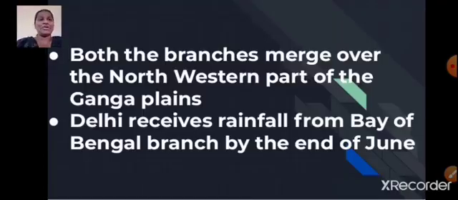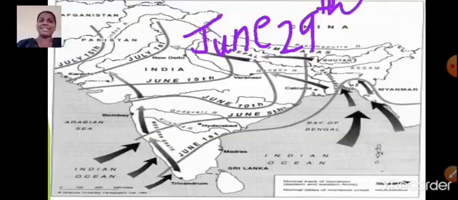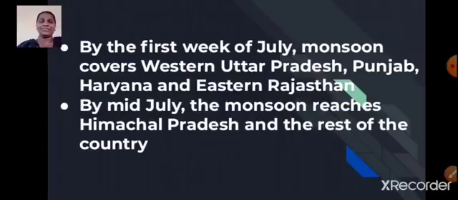Delhi receives rainfall from the Bay of Bengal branch by the end of June. Just have a look at this map, students. Here you can see Delhi receives the monsoon showers from the Bay of Bengal by the end of June, that is approximately 29th of June. By the first week of July, monsoon covers western Uttar Pradesh, Punjab, Haryana and eastern Rajasthan, and by mid-July the monsoon reaches Himachal Pradesh and the rest of the country.